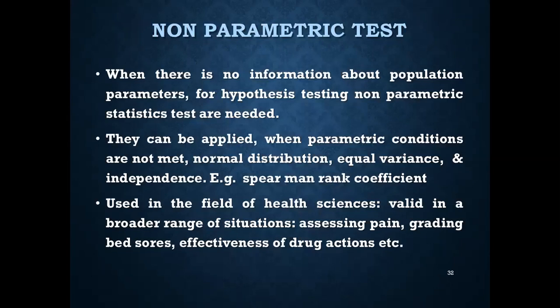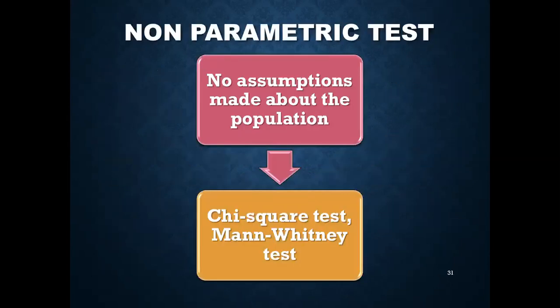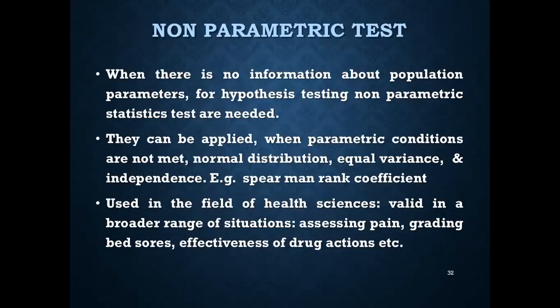They can be applied when parametric conditions are not met, that means when there is no normal distribution, equal variance, and independence. For example, Spearman rank coefficient, and also chi-square test and Mann-Whitney test.